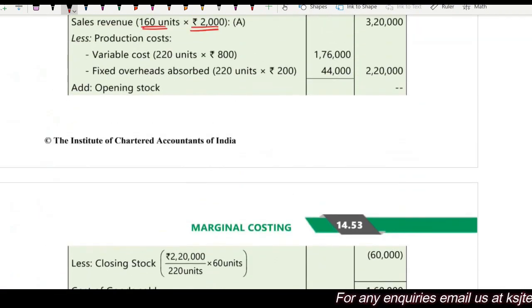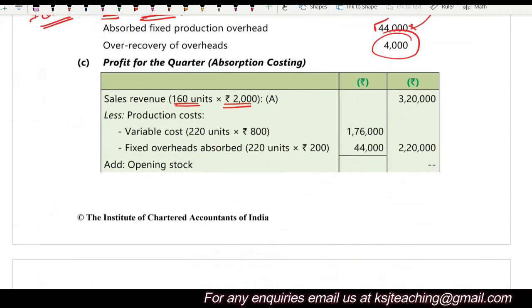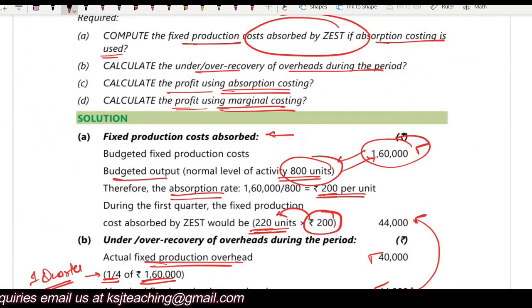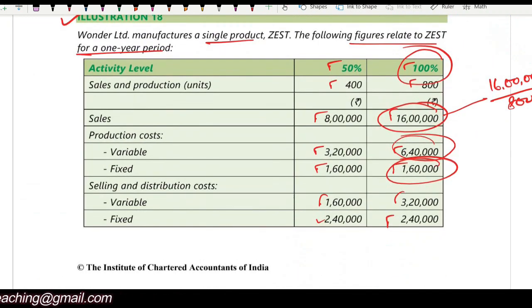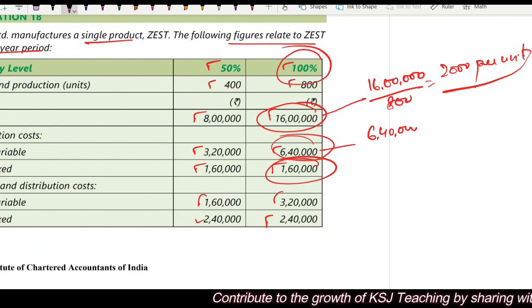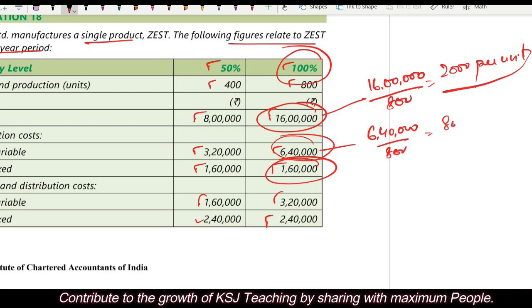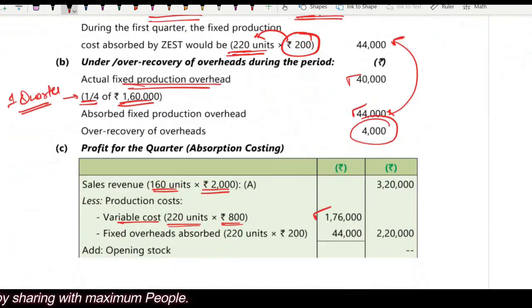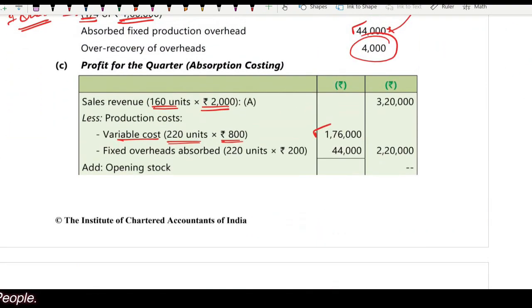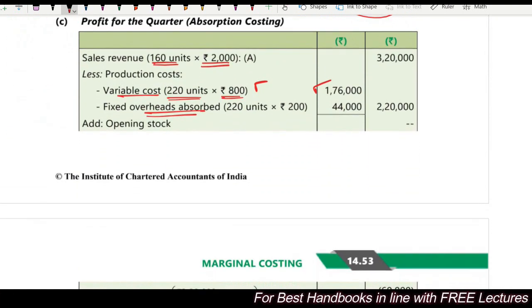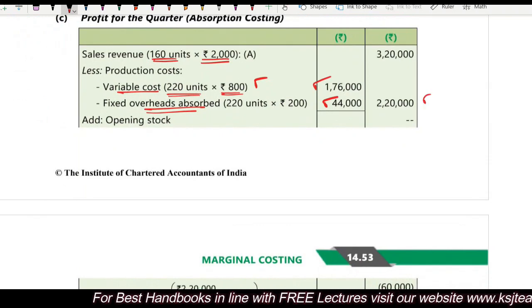Let's move on. So 2000 less production cost. Variable cost is 220 units multiplied by 800 rupees, 1,76,000, right? Variable cost per unit is calculated per unit, right? Variable cost per unit is 6,40,000 divided by 800. So it is 800 rupees per unit. So how many units you have manufactured in the quarter? 220 units. So 220 units multiplied by 800. Fixed overheads absorbed, we have just calculated 44,000, right? So 2,20,000.